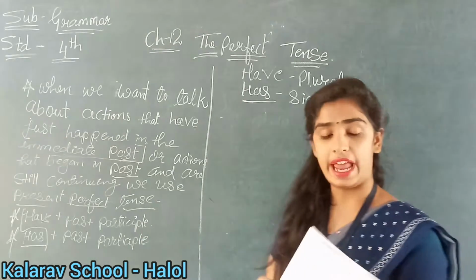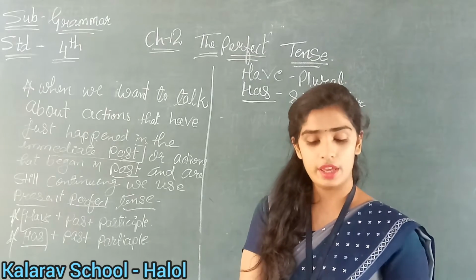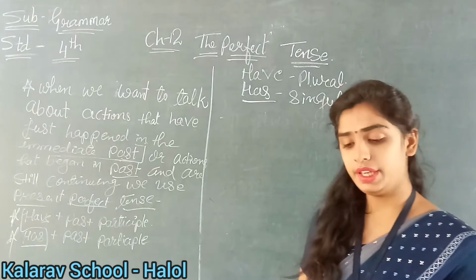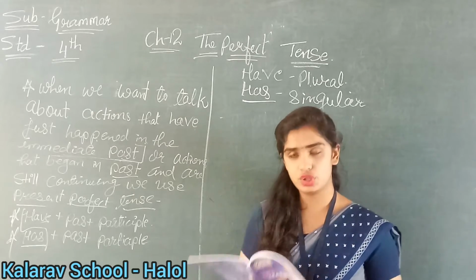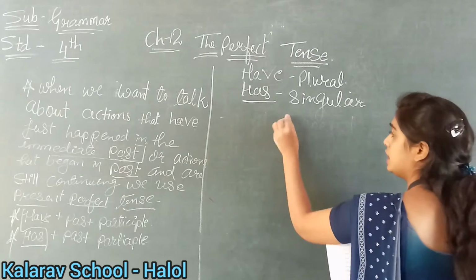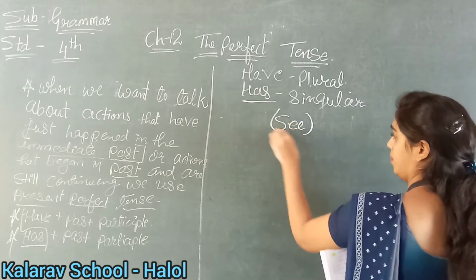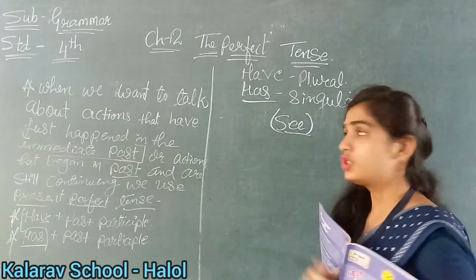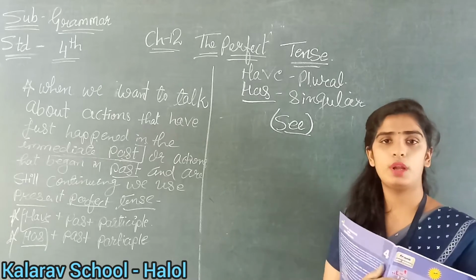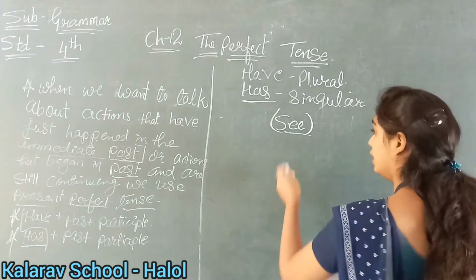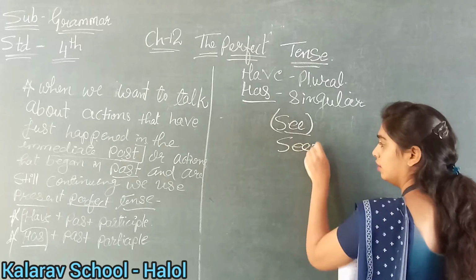Okay, so in that way we will feel it. Now see, what is the first number? Many people blank in the bracket, see the magic show. Now tell me, this is the verb you have given here. So what will be the past participle of this? It would be seen. Clear?